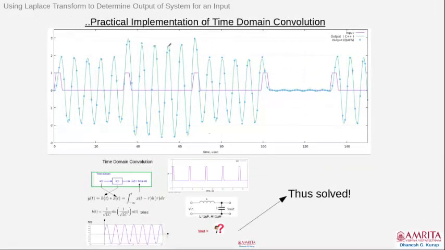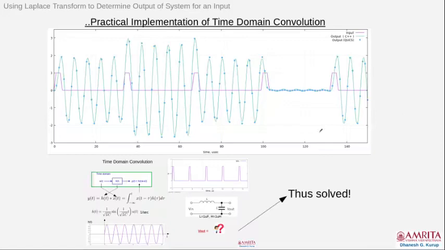Now I have compared my C++ implementation with QUCS. The QUCS output is the dotted ones. The input is shown here, the pulses, and the continuous curves are my output. As you can see, they closely match. So time domain convolution can be easily implemented in a computer using summation. Thus we have solved the time domain convolution.